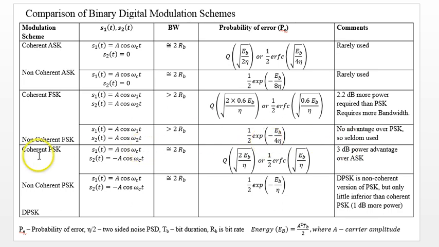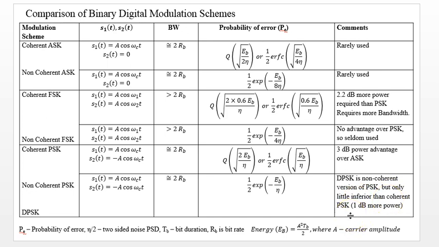Now the PSK scheme is very common. Coherent PSK and non-coherent PSK. For coherent PSK, you can determine the Q factor and error function, and this has a 3 dB power advantage over ASK. So it's very common. In the non-coherent PSK, the bandwidth is about twice RB only, same. DPSK is the non-coherent version of PSK, but only a little inferior to coherent PSK.